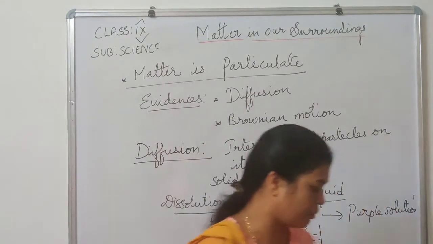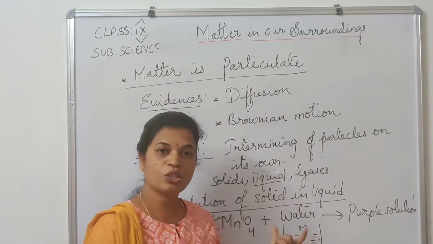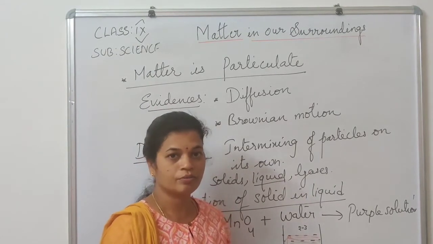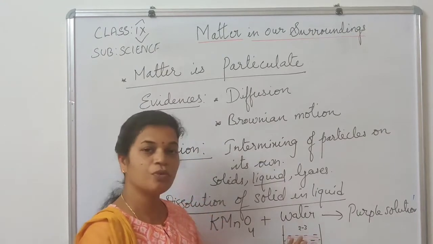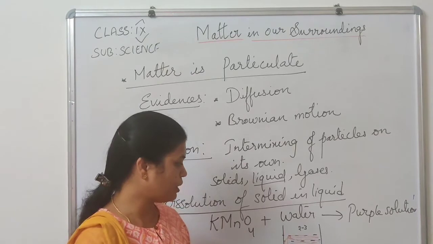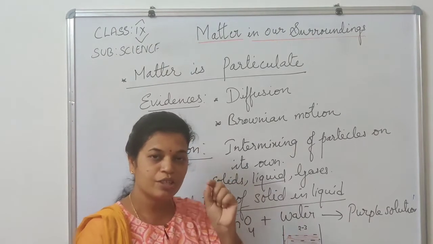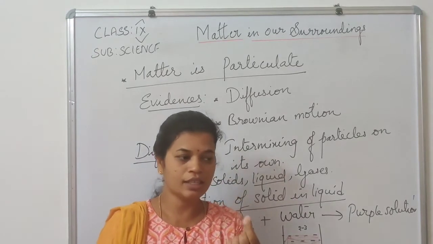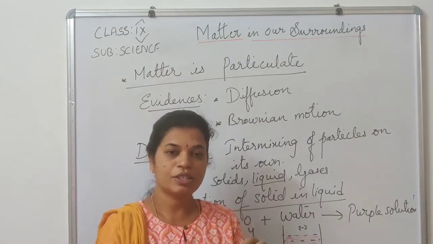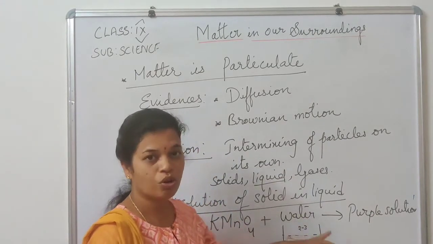So how is it possible? How small are these particles? See, if it were a continuous block of mass, this potassium permanganate could not have dissolved. The whole solution becomes uniform without stirring. So how is it possible? When potassium permanganate is placed in it, the crystal is a tiny crystal, and this crystal splits up into small particles and is carried away by the water molecules.